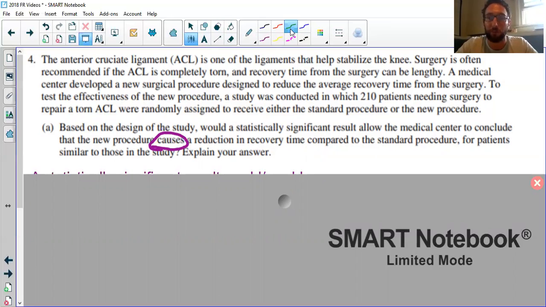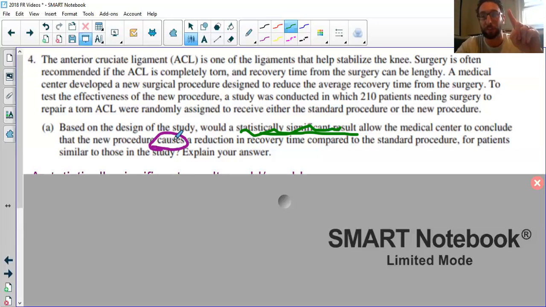A lot of times when I've done this problem, I see students see a statistically significant result, and maybe they try to get the p-value and look at how low it is and base it on numbers, or sometimes with cause and effect with scatter plots, students will try to see if the correlation was super strong. Those are all things you want to stay away from. This doesn't really matter. If you're asked if you can establish a cause and effect relationship, if you're asked if one thing causes another, or can we conclude that, all that matters is how was the data collected.